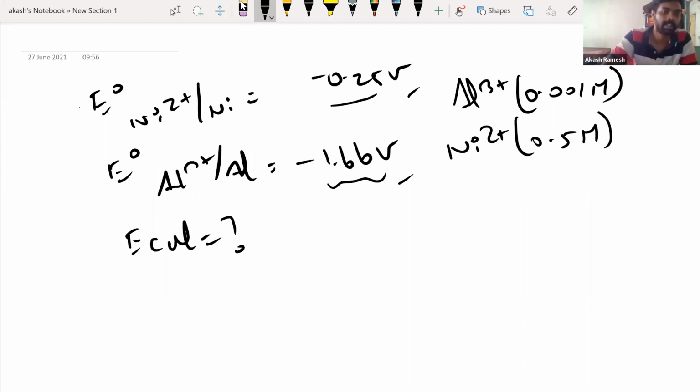We don't know the reactivity of nickel and aluminum. Assume that we don't know which is more reactive. You have to talk only with respect to the values of the potential. The concentration doesn't matter. I don't decide which is anode and which is cathode depending on that. It is solely based on these values. How will you decide?